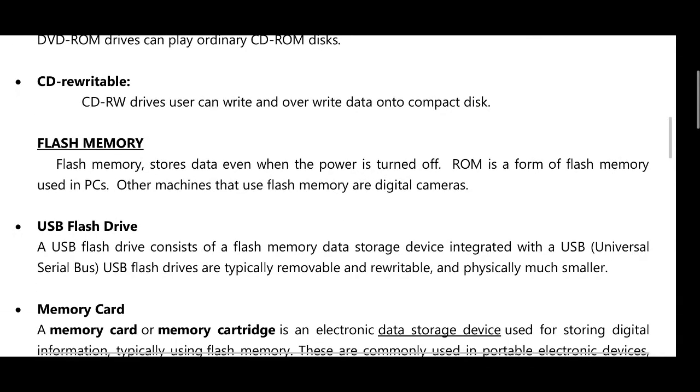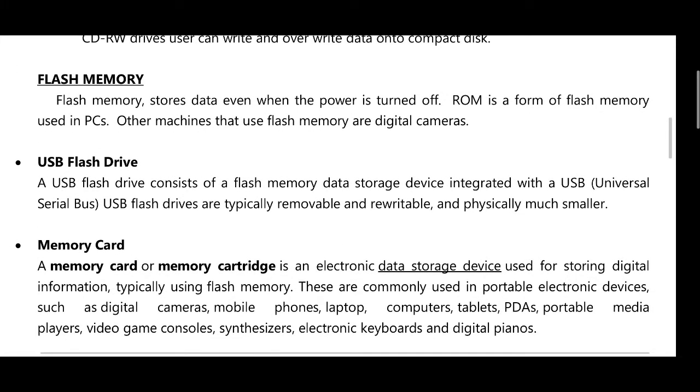Flash memory. Flash memory stores data even when the power is turned off. The ROM is a form of flash memory used in PCs. USB flash drive, that is USB drive or pen drive.